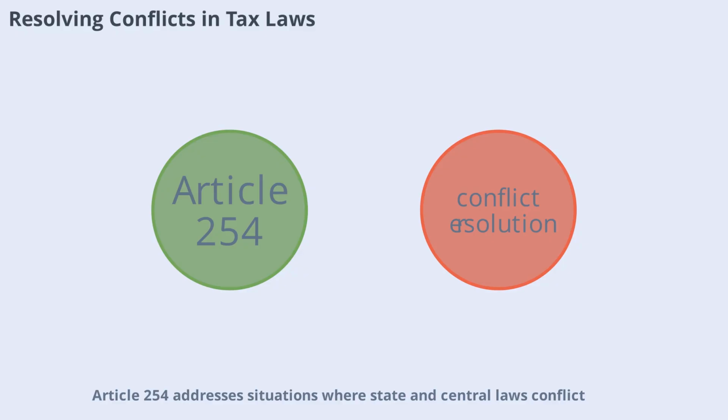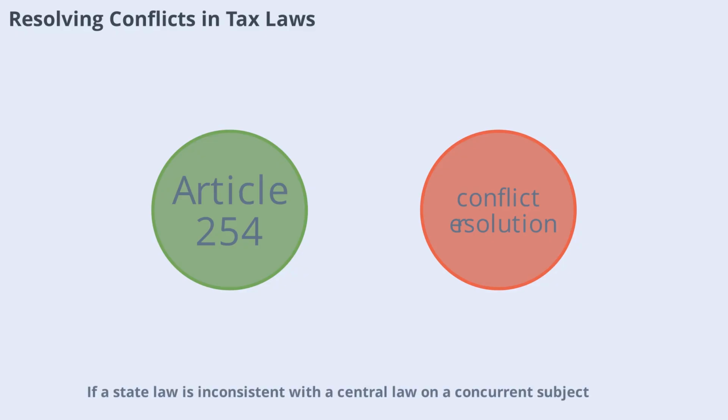Article 254 addresses situations where state and central laws conflict. If a state law is inconsistent with a central law on a concurrent subject, the central law prevails. This ensures uniformity in important areas, including taxation, and prevents confusion for taxpayers and administrators alike.